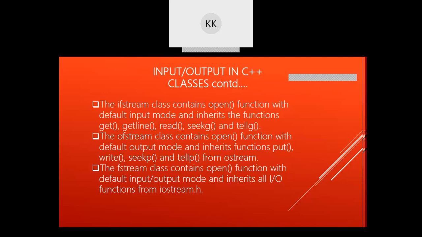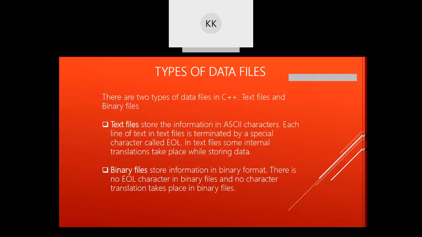Last is your fstream class. Fstream class contains all the functions because it has been inherited from ifstream and ofstream. So you can use all of the functions here. Then types of data files. We are having two types of data files, that is text file and binary file.